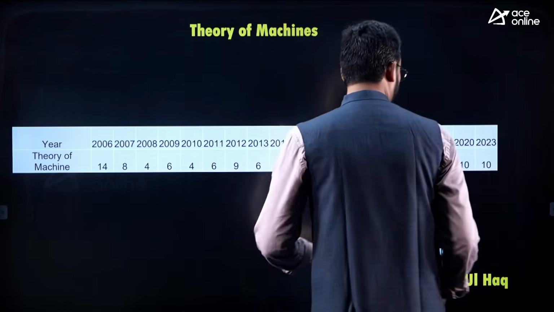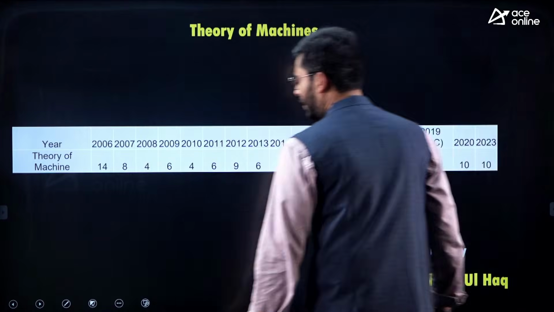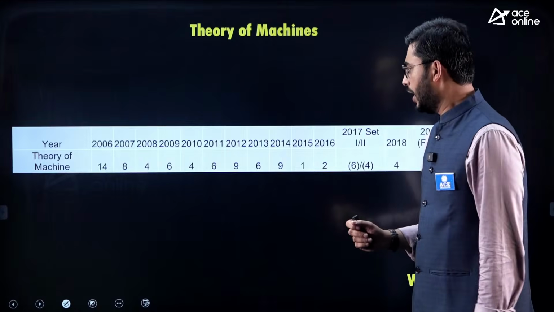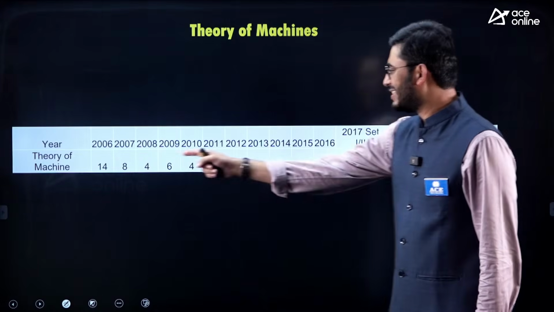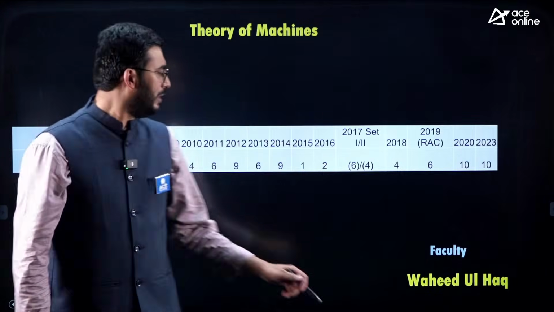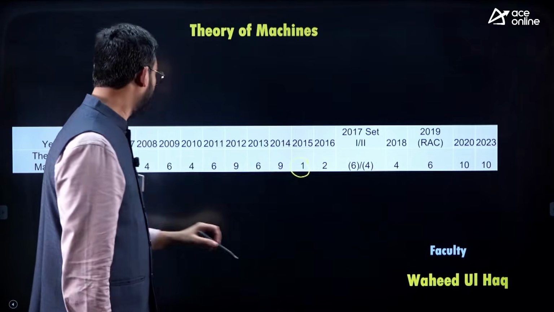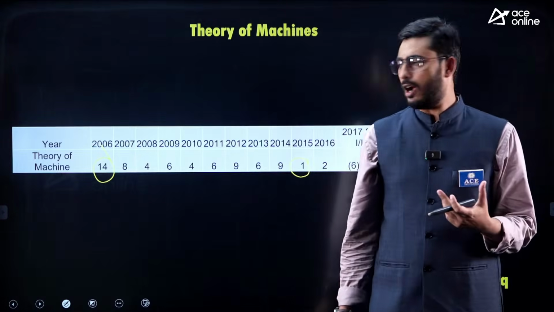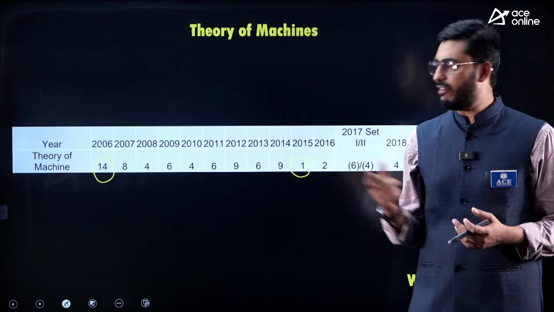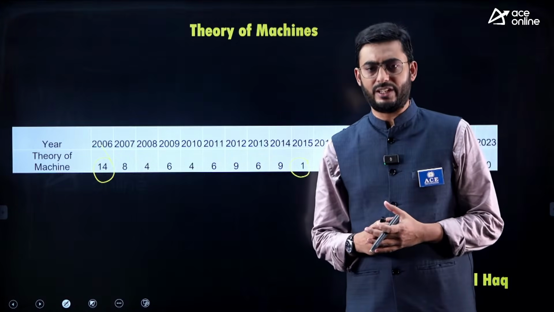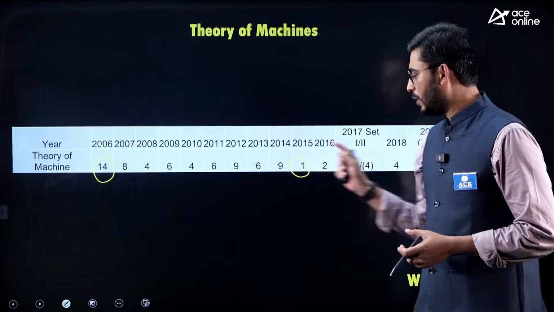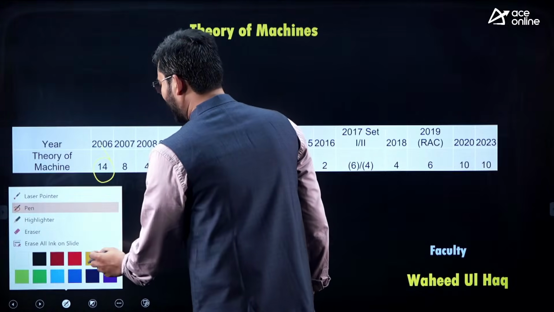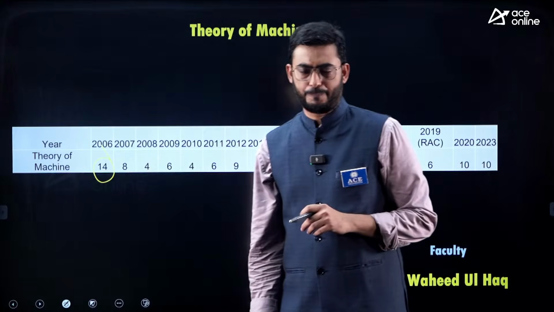Here, if you observe the marks distribution over the years, it ranges from a maximum of 14 marks to a minimum of 1 mark. So predicting how much weightage would be given to this subject is very difficult. This is the variation, and we cannot conclude anything from it.